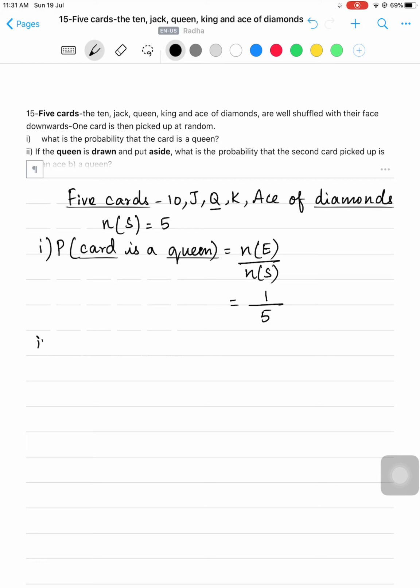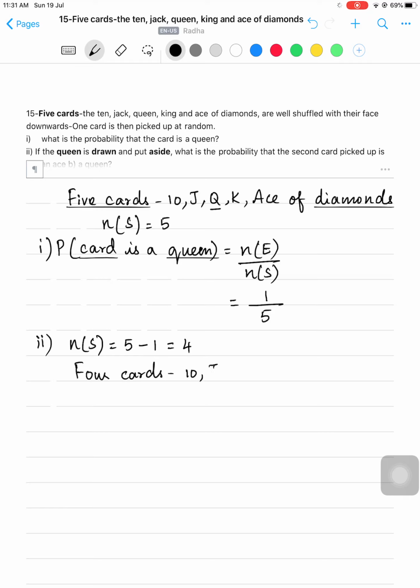And the second one, there is a change. If the queen is drawn and put aside. So if suppose they have taken the first card as queen and put it aside, that means they removed it from the group of 5 cards. So now n of s becomes, from the 5 cards they removed the queen. So one card has been removed. So n of s is 4 now. So what are the 4 cards which are available now?